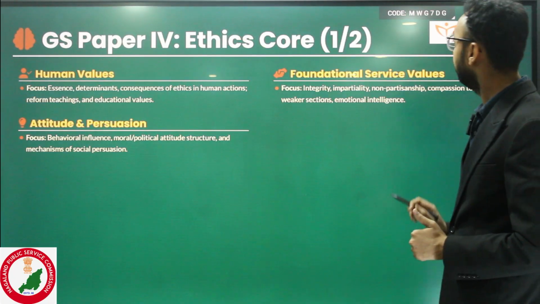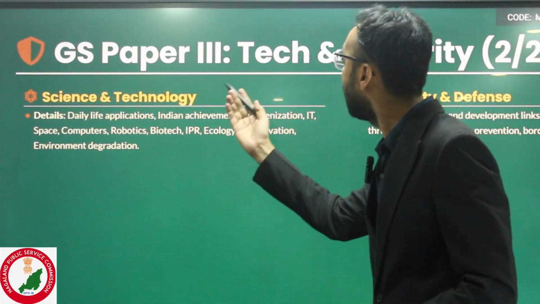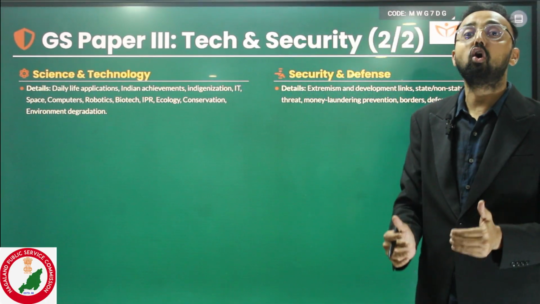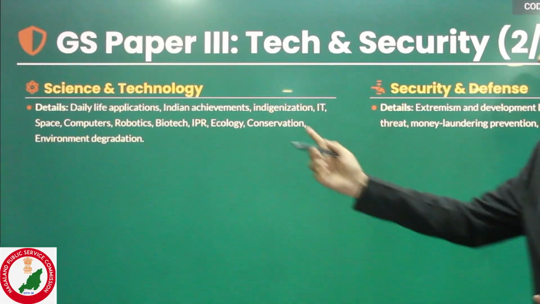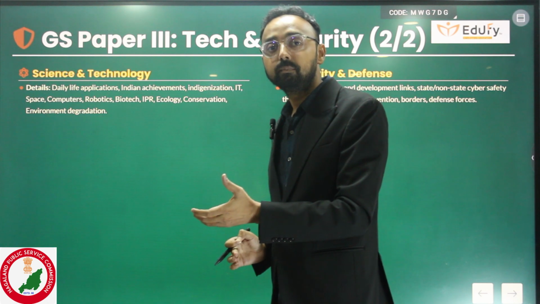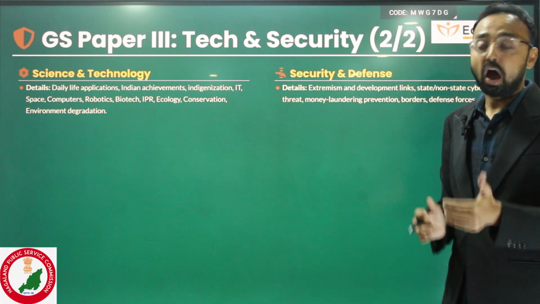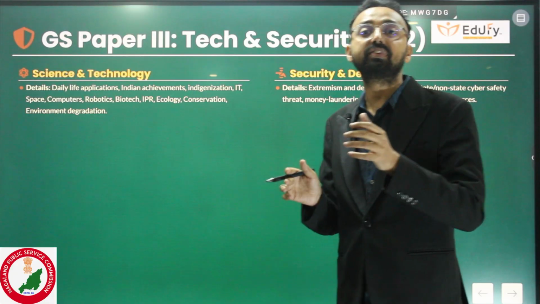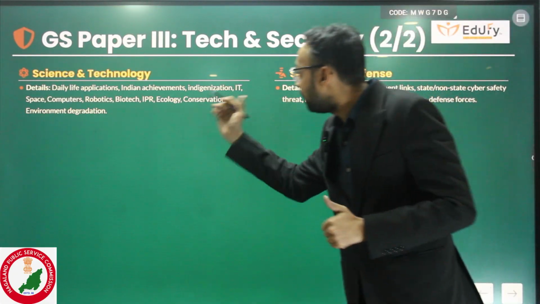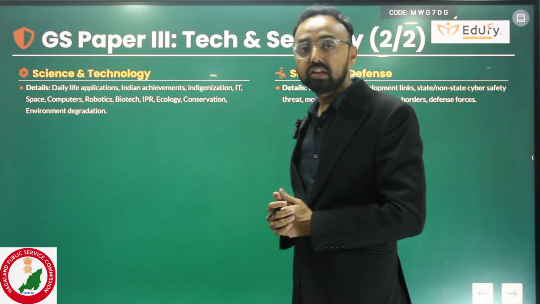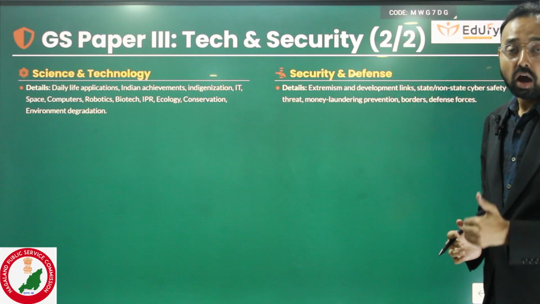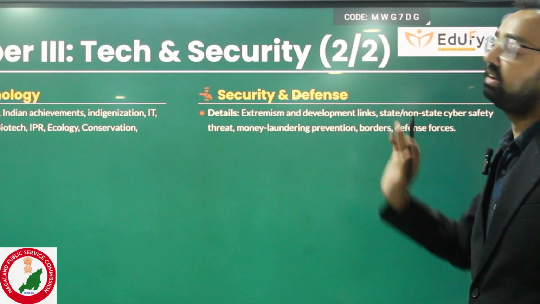Then in the next slide, we can see GS paper 3 also covering science and tech. Science and tech topics generally rely on current affairs. For example, science and tech will cover biotechnology like what is CRISPR-Cas9, what is defense technology, how India is going to implement an anti-missile system, etc. Of course defense technology, artificial intelligence, intellectual property, such kind of topics they are going to cover in science and tech. And then a major section will cover security and defense.